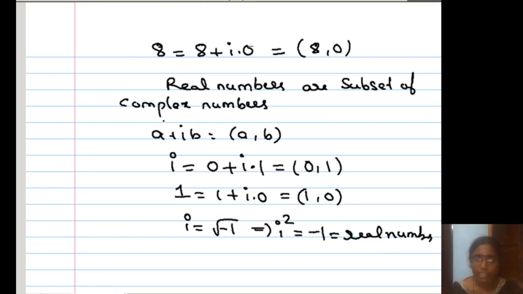So this is how to write every complex number in ordered pair form. What is the meaning of a complex number? What is equality, and is inequality possible or not? Those things we discussed in the basic concepts. Next, let us see some basic operations, the algebraic operations of two complex numbers.